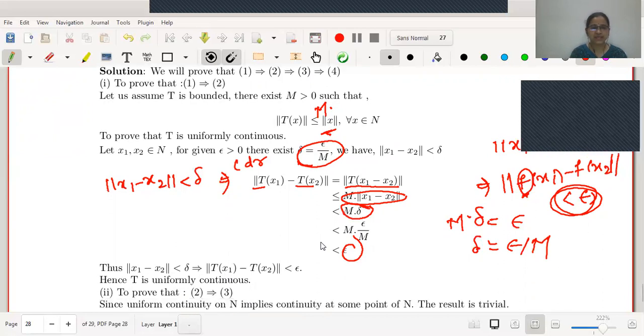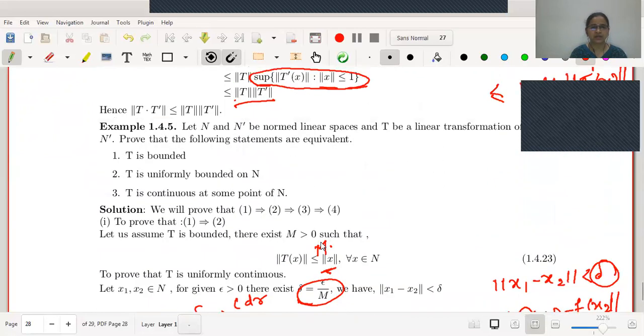What is the second one? In the second statement, we should assume the mapping T is uniformly continuous, and we should prove that the mapping T is continuous at some point of N. But this is an obvious statement, or rather we have proved earlier, because if the mapping is uniformly continuous, we know that it is continuous. If it is continuous on the whole normed linear space N, it must be continuous at some point of N. Therefore, 2 implies 3 holds like this.